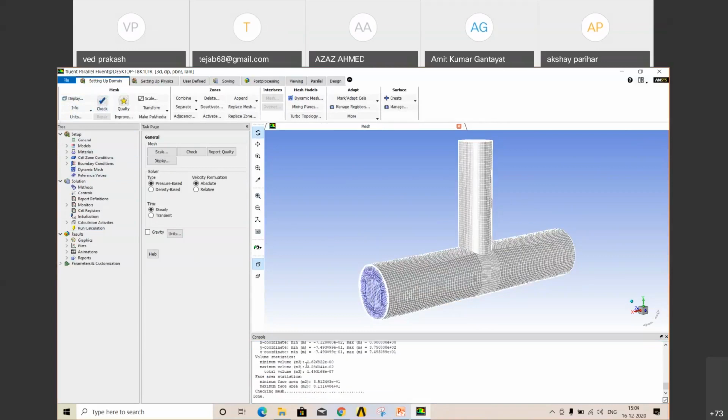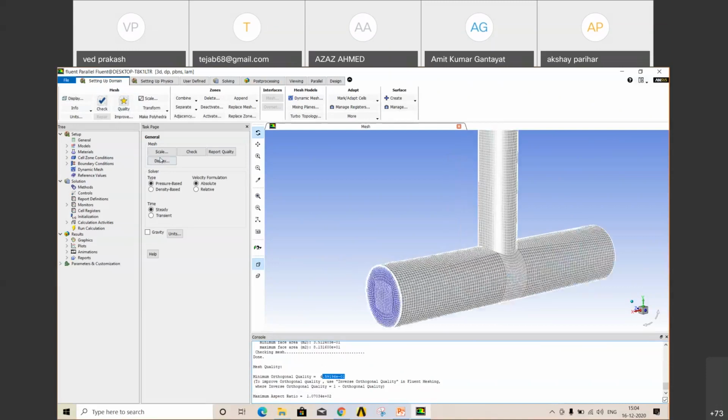In mesh, minimum volume should be positive, it should not be negative. If it is negative, then there is a problem with your mesh. Then check quality, which is 0.45, which is quite good. If you use unstructured meshing, then it won't be this much, it will be around 0.23 or 0.3. I'll explain unstructured meshing also if time remains.